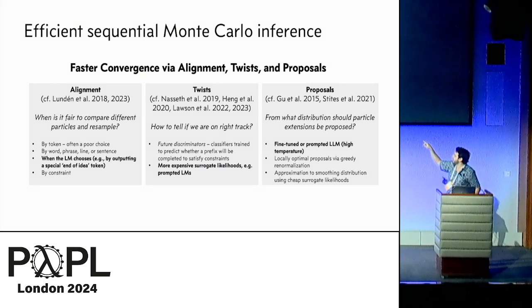We can use the language models as what are called twist functions, basically ways of twisting the intermediate target distributions based on some prediction about whether the particle is on the right track. We can also even use language models to decide when to stop a step, right? We can ask the language model to output a particular token for, hey, I've sampled a semantic unit. Please stop me now and compare me to the other particles that are at a similar place.